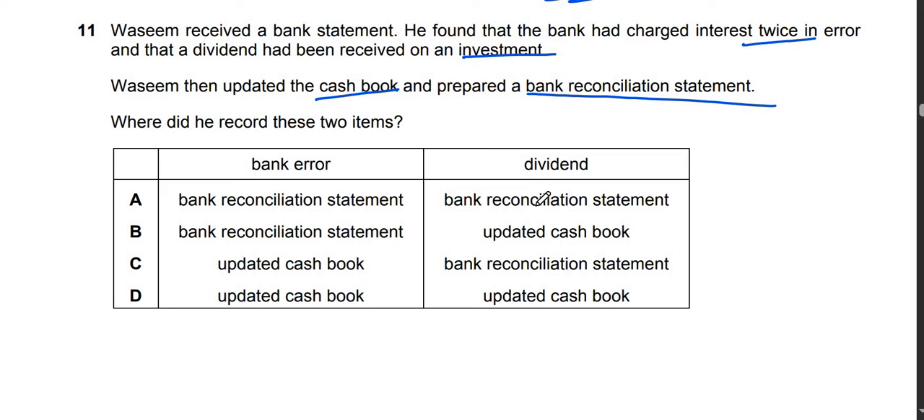So look, bank error, interest charged twice, will be recorded in the bank reconciliation statement. Okay, so that way C and D will be eliminated. Whereas dividend will be recorded as a receipt in the updated cash book. So the answer is B.